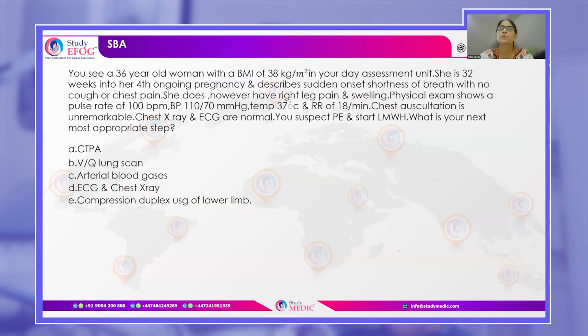Okay, next coming to management of acute pulmonary embolism in pregnancy. So this is regarding the investigations that you would do for her. So 36-year-old woman, BMI of 38, and she is 32 weeks in her pregnancy, and she has sudden onset of shortness of breath, no cough or chest pain, and she has right leg pain and swelling.